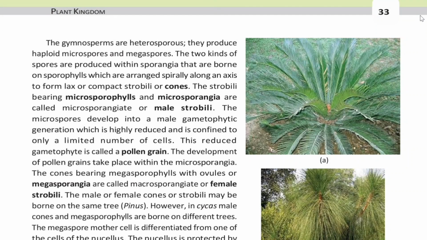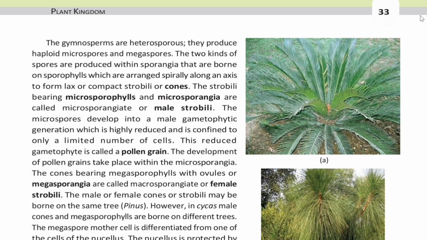The strobili bearing microsporophylls and microsporangia are called microsporangiate or male strobili. The microspores develop into a male gametophytic generation which is highly reduced and is confined to only a limited number of cells. This reduced gametophyte is called a pollen grain.